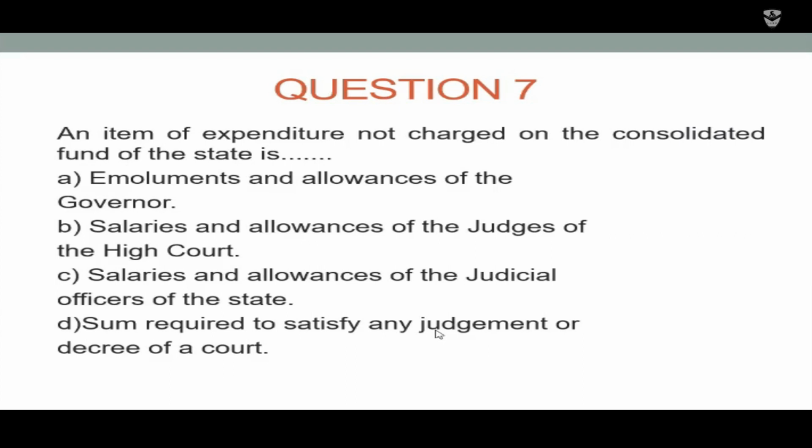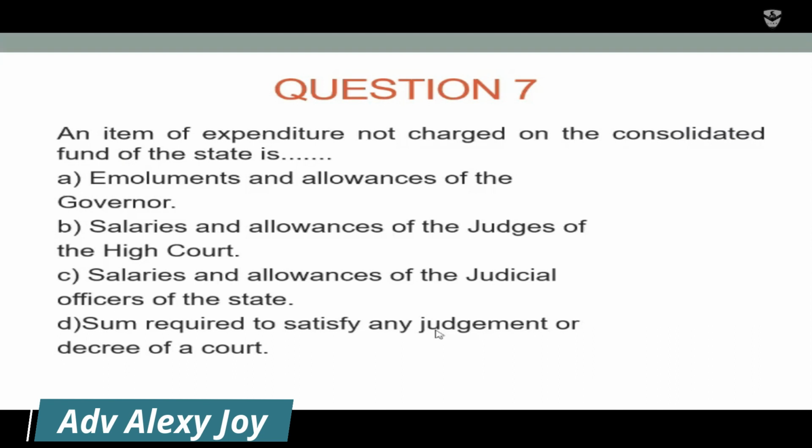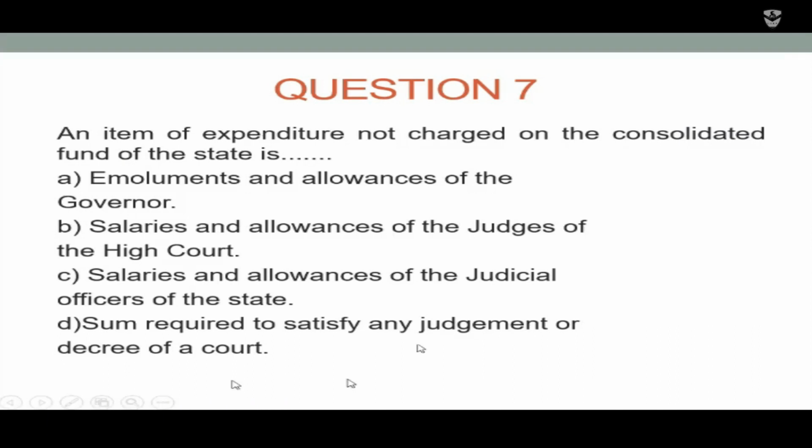Seventh question: an item of expenditure not charged on the Consolidated Fund of the State is: option A, emoluments and allowances of the Governor; option B, salaries and allowances of judges of the High Court; option C, salaries and allowances of judicial officers of the state; and option D, sum required to satisfy any judgment or decree of a court. Option C is the right answer.